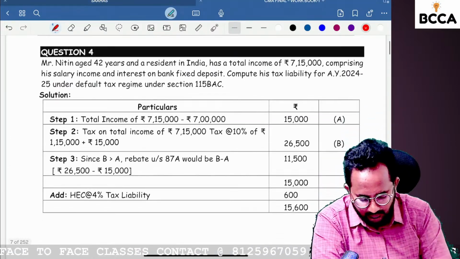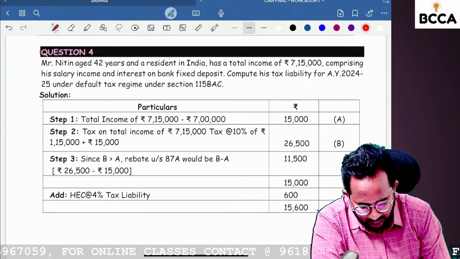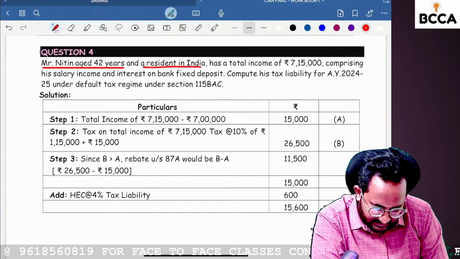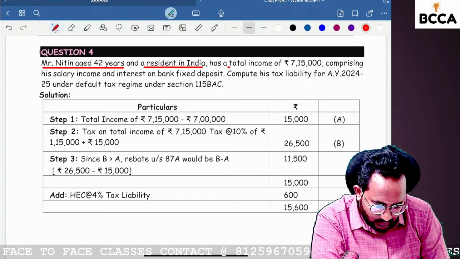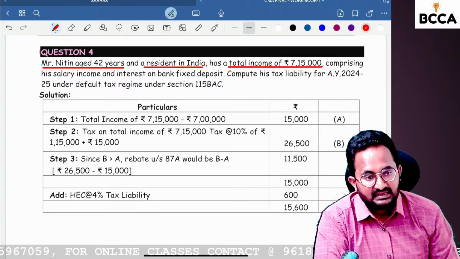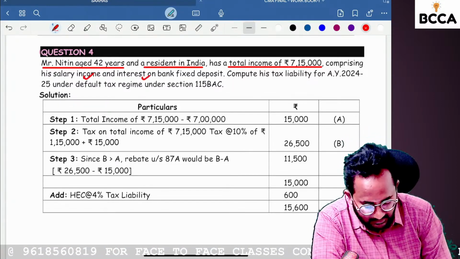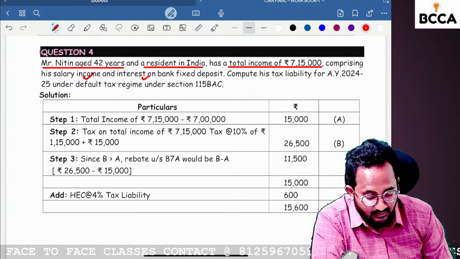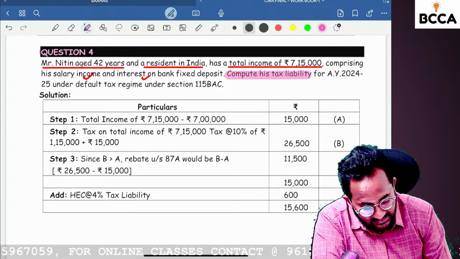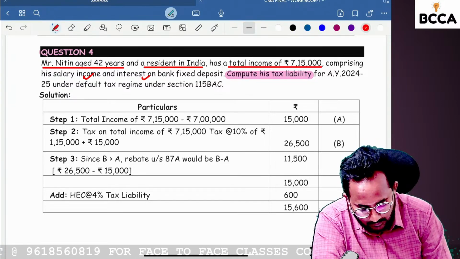That is question number 4. Nitin, 42 years, is a resident Indian. He has a total income of 7,15,000, comprising salary income and interest on fixed deposit. They are asking to calculate the tax liability. Can you tell me which tax rate they followed?